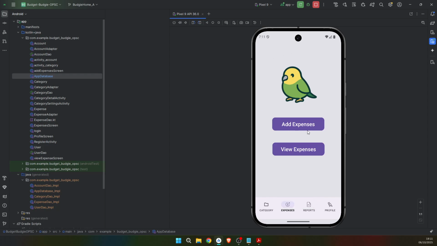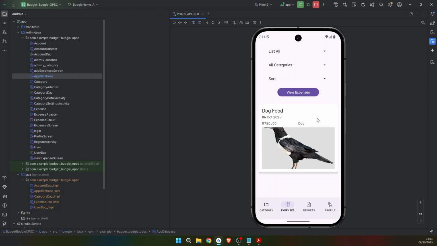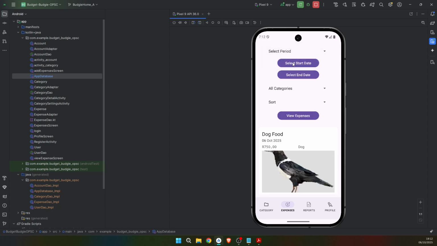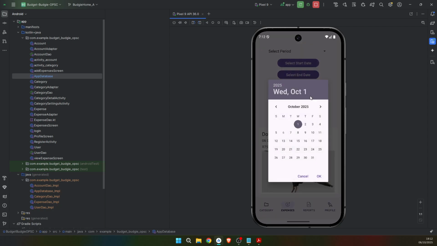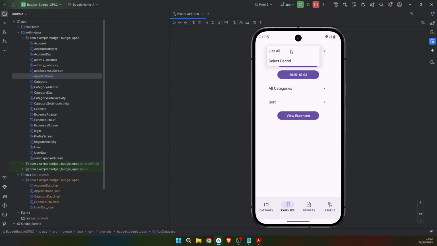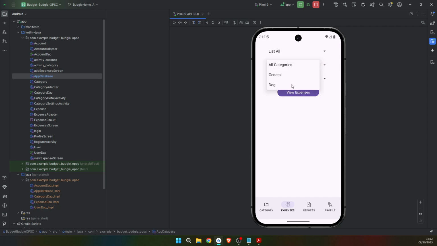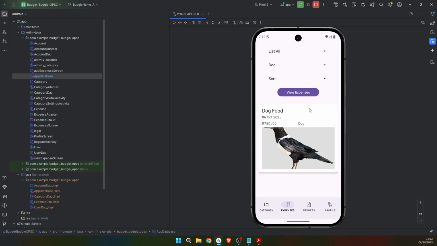So now that I have an expense saved, I can go and I can actually view my expenses. So these are all my expenses that I have. So I've currently listed all, but I can also select a period, and I can select a start date. So I want to know what I did from Wednesday to Friday. It's disappeared because we didn't have that expense on Wednesday. We had it on Monday the 6th. And let's say I just want to see from general categories, it will also disappear. And I want to see from dog categories, this is how much I spend on dog food. And then we can sort it from oldest to newest.